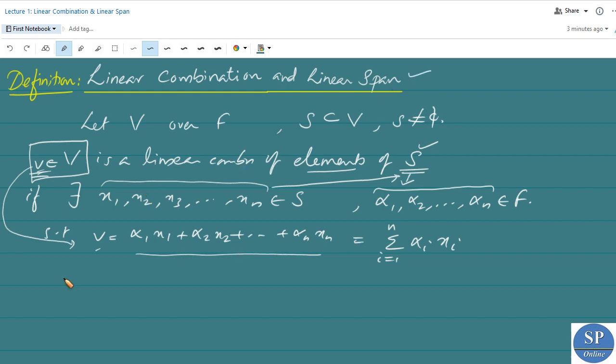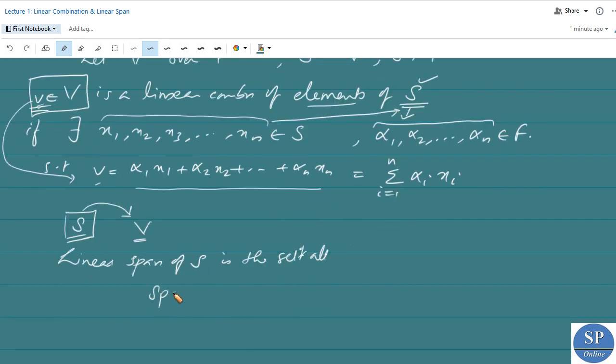Now let S be a non-empty subset of a vector space V. Then the set of all linear combinations of elements in S is called the linear span of S. So for a subset S of V, where V is a vector space over a field F, the linear span of S is the set of all linear combinations of elements of S. That is called the linear span of S, or simply span of S.